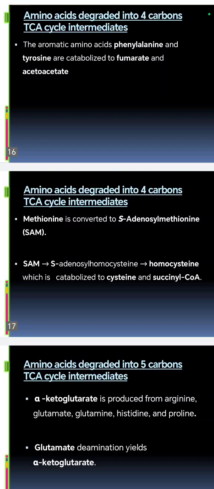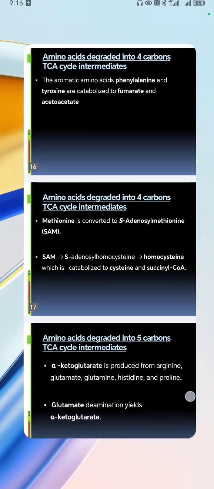One of the most important reactions is the conversion of SAM, S-adenosyl methionine, to S-adenosyl homocysteine, which can give us homocysteine, which is catabolized to cysteine and to succinyl-CoA.